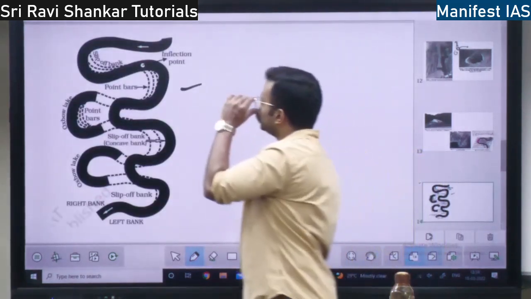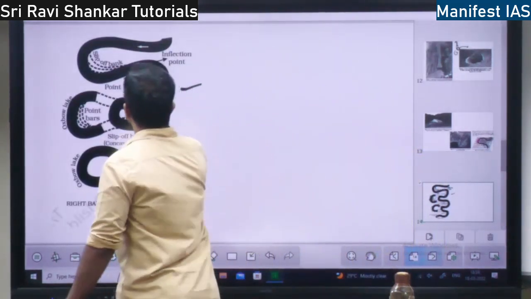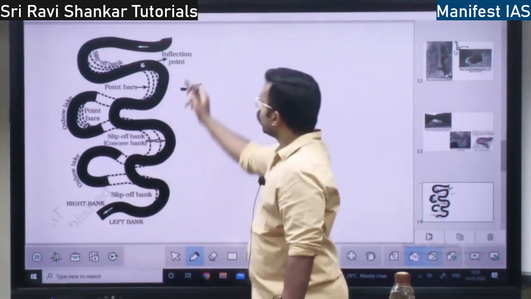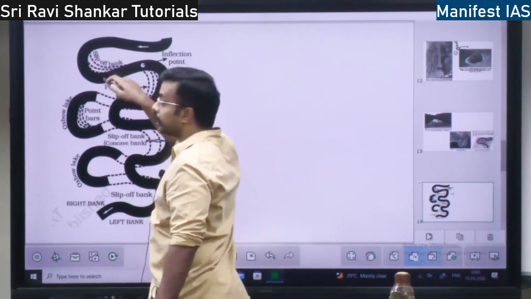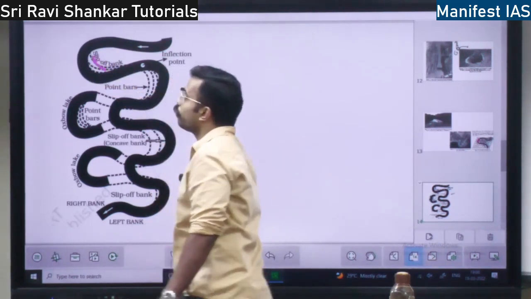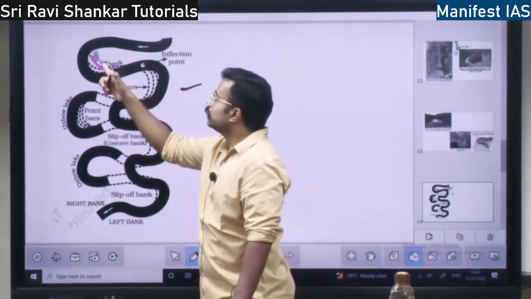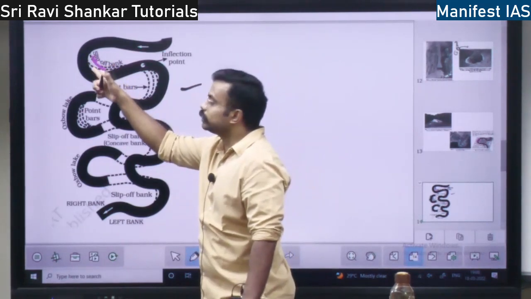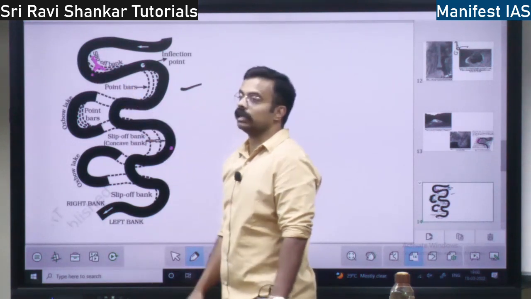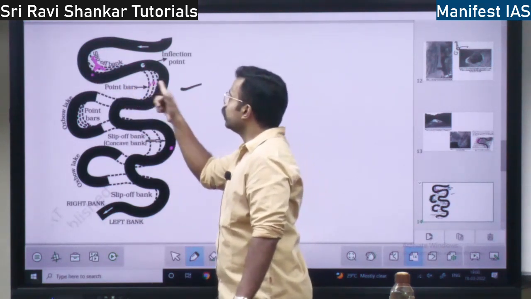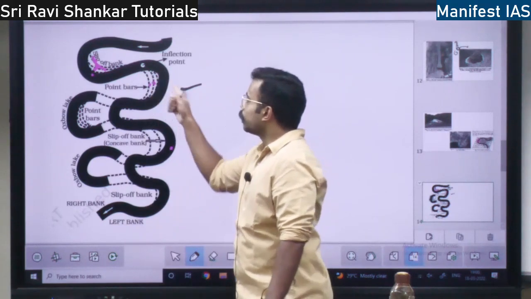So what is a meander? This is the diagram of a meander. See, earlier the river was flowing like this. Now it has changed the direction. Here there is slip of bars. See, from here the river has slipped to this position, and from here it has slipped to this position. Here it has left the point bars. These are the point bars.